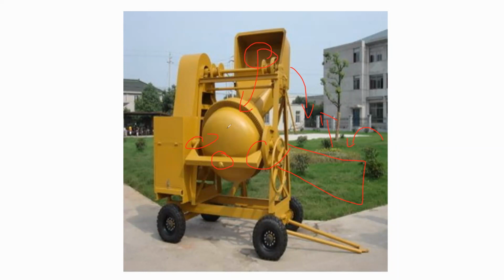Then the drum will rotate. No, here the inside blades will rotate. Whatever blades are inside will rotate, and sometimes the drum itself can be rotated, depending on the type of drum. As we saw in the previous slide, the inside blades will rotate and the concrete will get prepared.